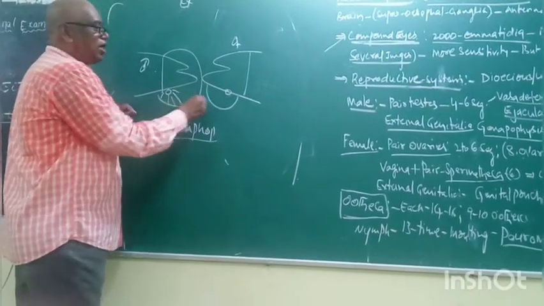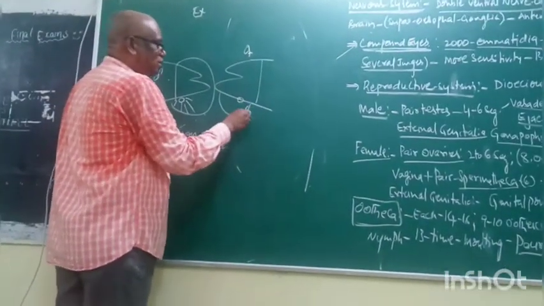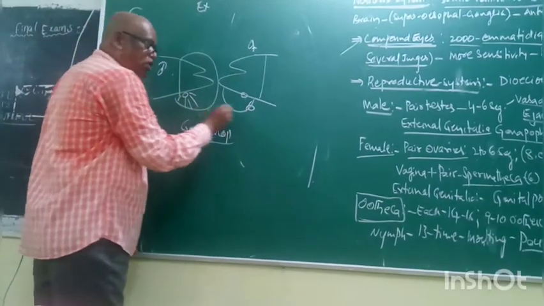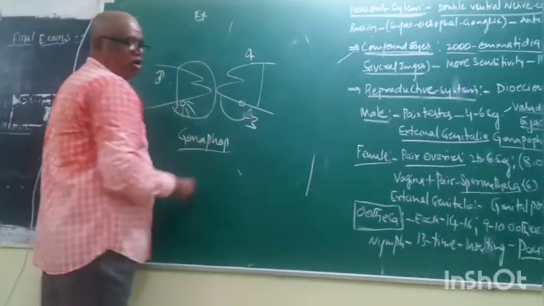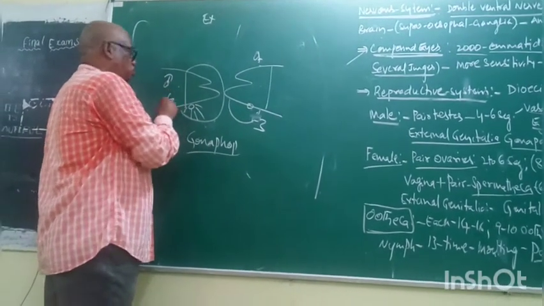Right? Now, what is in the female? In females, 3. In males, many, that may be 6.